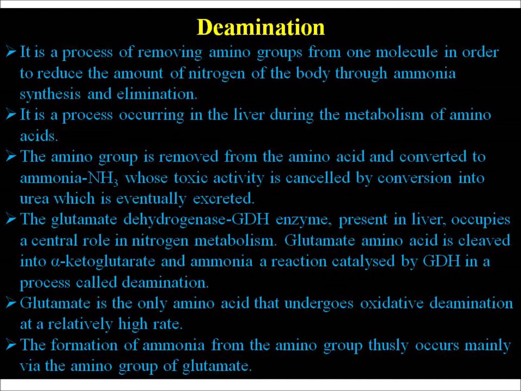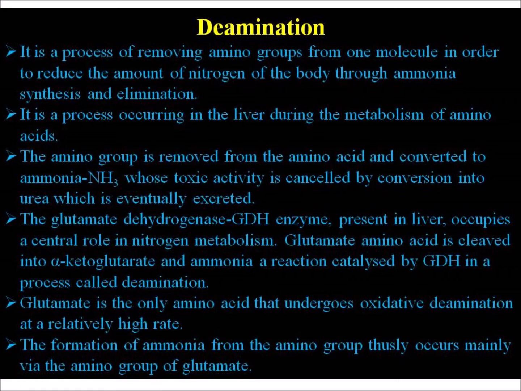The glutamate dehydrogenase, GDH, enzyme present in the liver occupies a central role in nitrogen metabolism. The amino acid glutamate is cleaved into alpha ketoglutarate and ammonia, a reaction catalyzed by GDH in a process called deamination. Glutamate is the only amino acid that undergoes oxidative deamination at a relatively high rate.